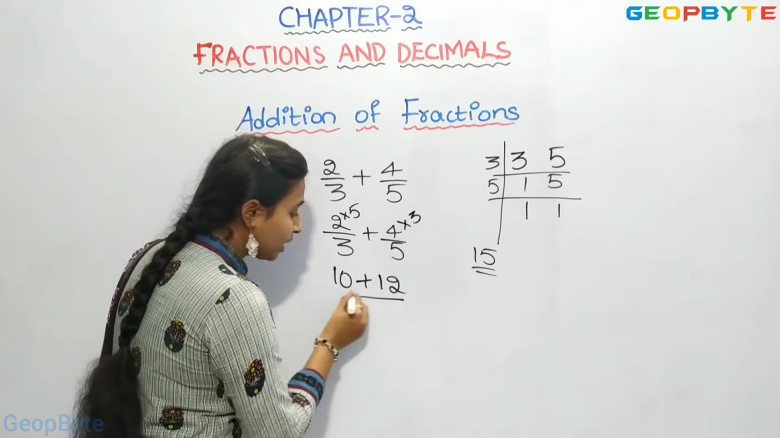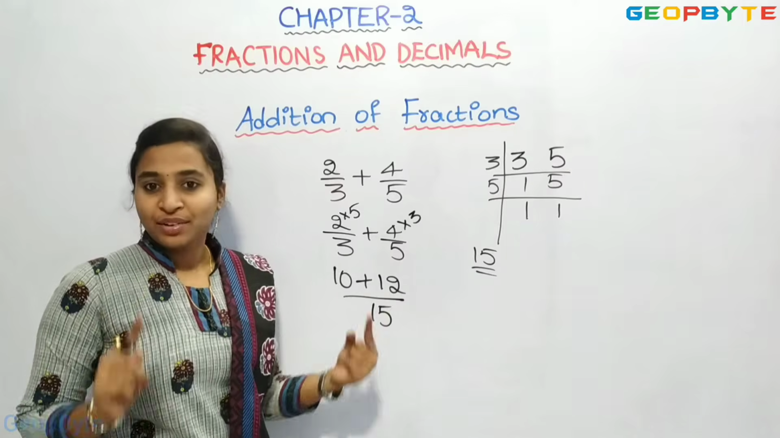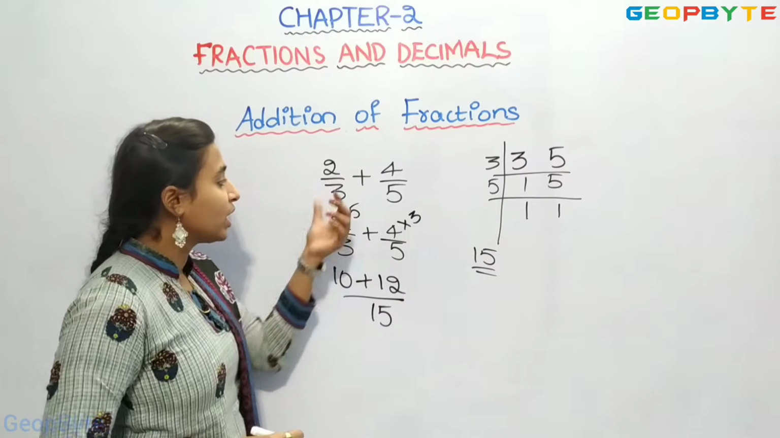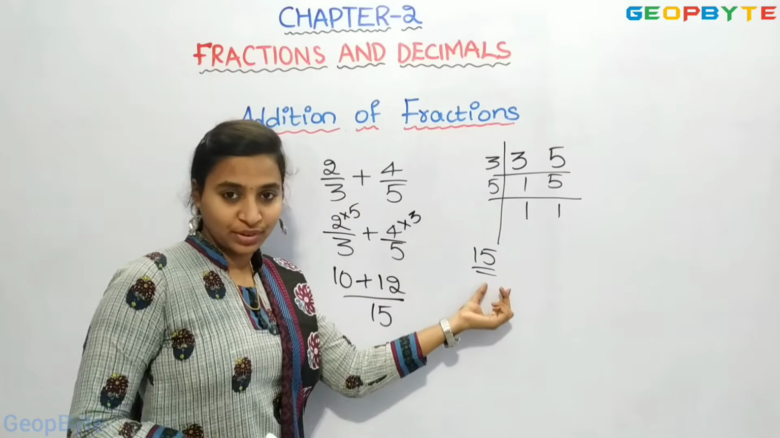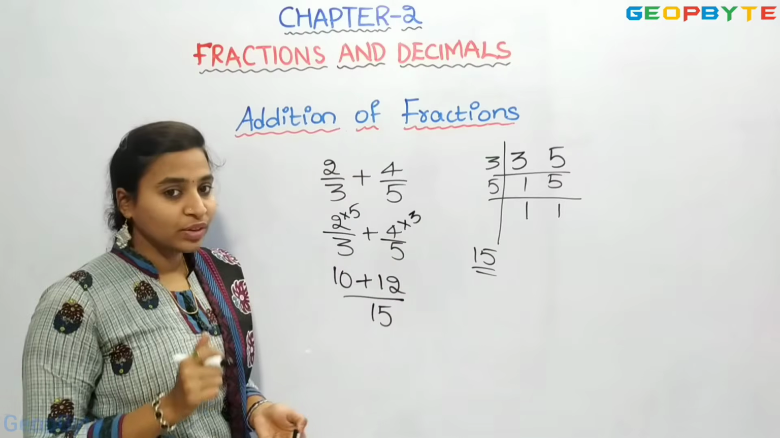The denominator we have as 15, that is the LCM. Right? You see this step again. We got the LCM 3 into 5, which is 15, and here we have 3. When does 15 come?